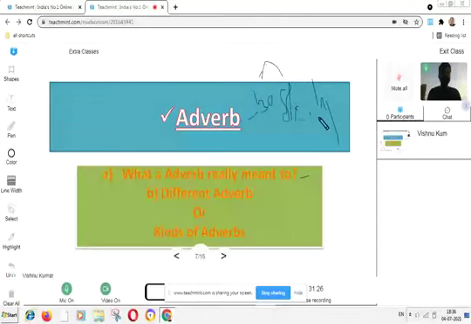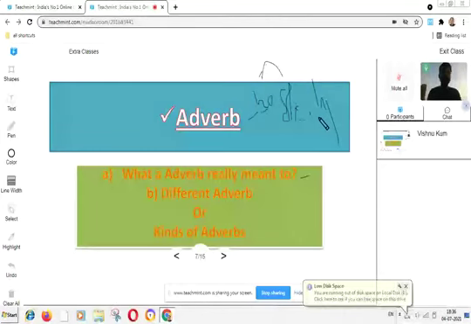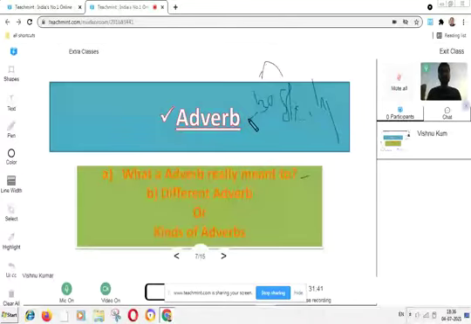If you are talking about an adverb, the words which qualify a verb are called adverbs, and these words are used before the verb. But it is not specified that all adverbs are used before the verb.